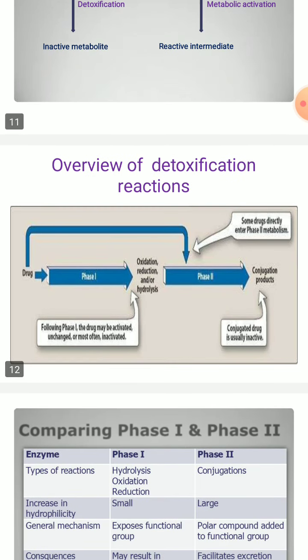Coming to phase 1 and phase 2, what are the reactions I have explained here? For the drug, in phase 1 you come across oxidation, reduction and hydrolysis, and in phase 2 conjugation products.